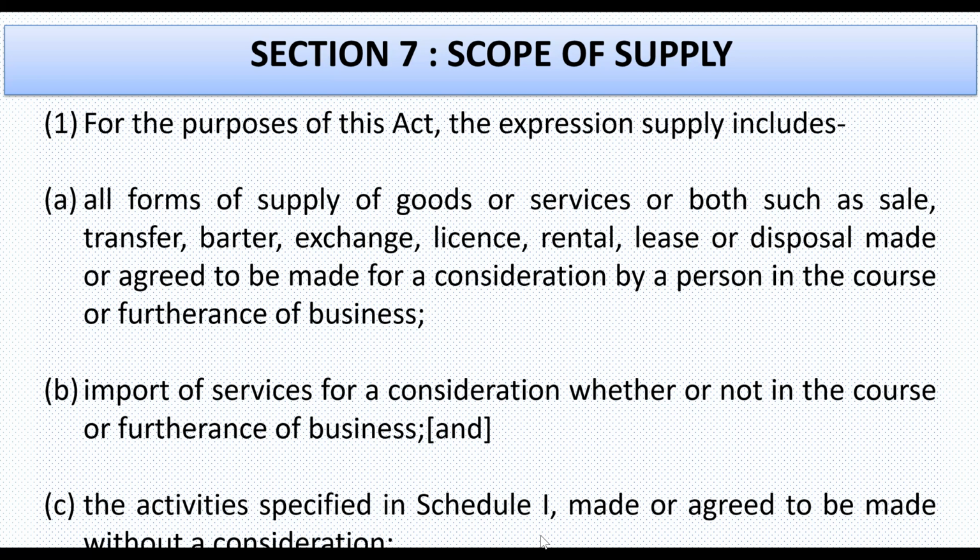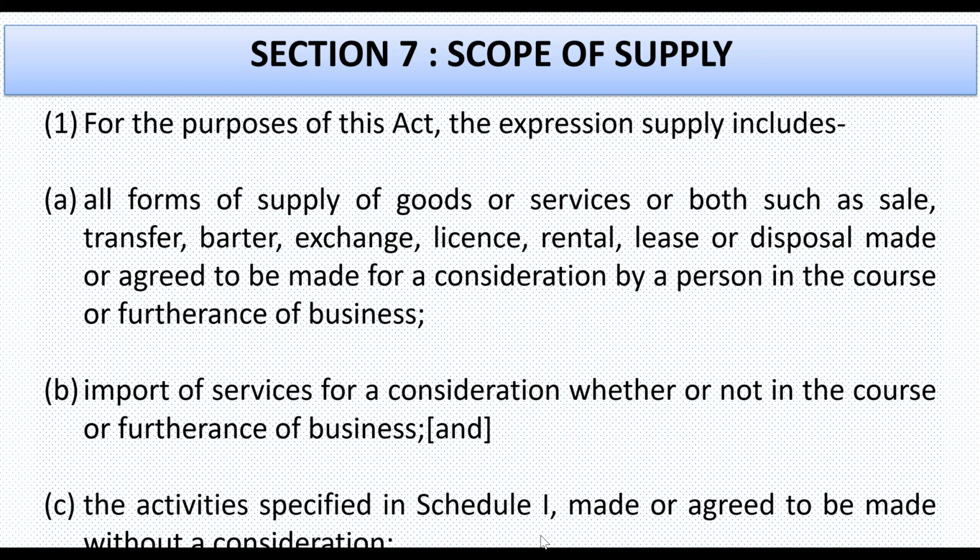What clause C says? This is also an exception of clause A, wherein it is said that the supply should be made or agreed to be made for a consideration, and that should be in the course of furtherance of business. In clause B, we have read import of service. If it is not in the course of furtherance of business, even then it is under the scope of supply. Clause C says